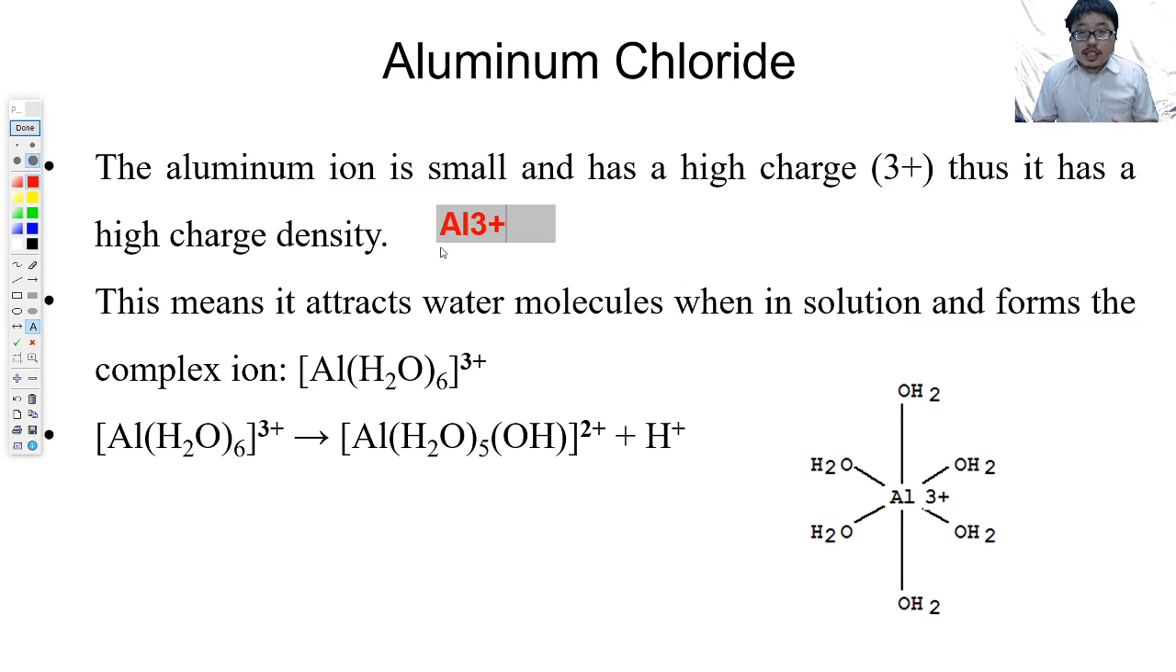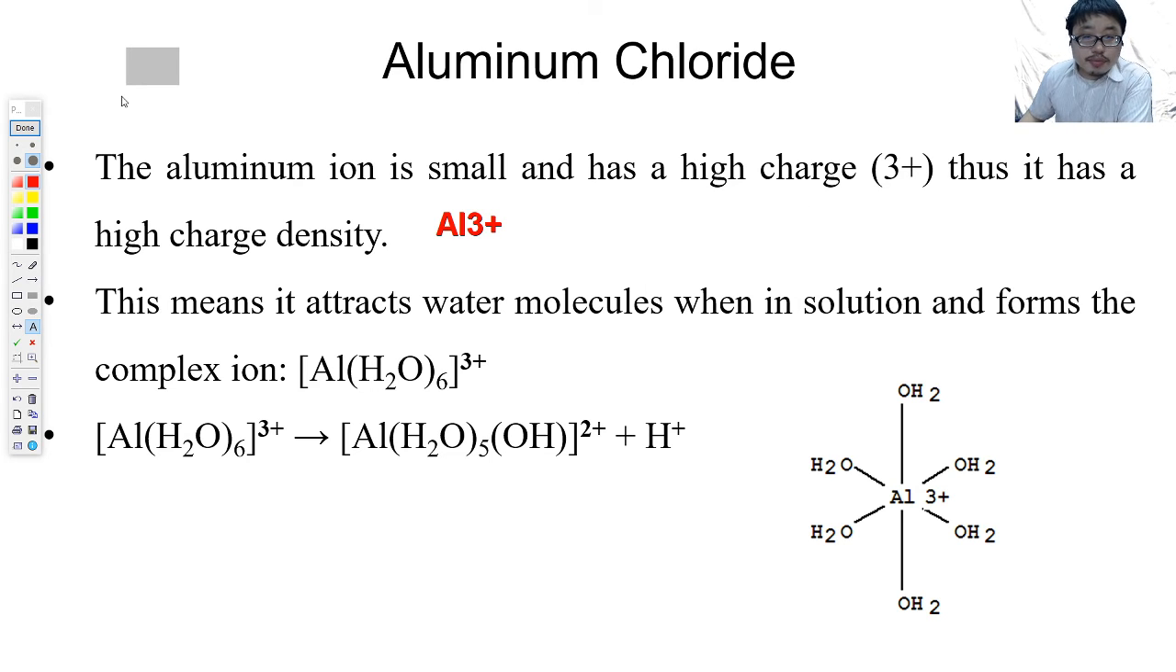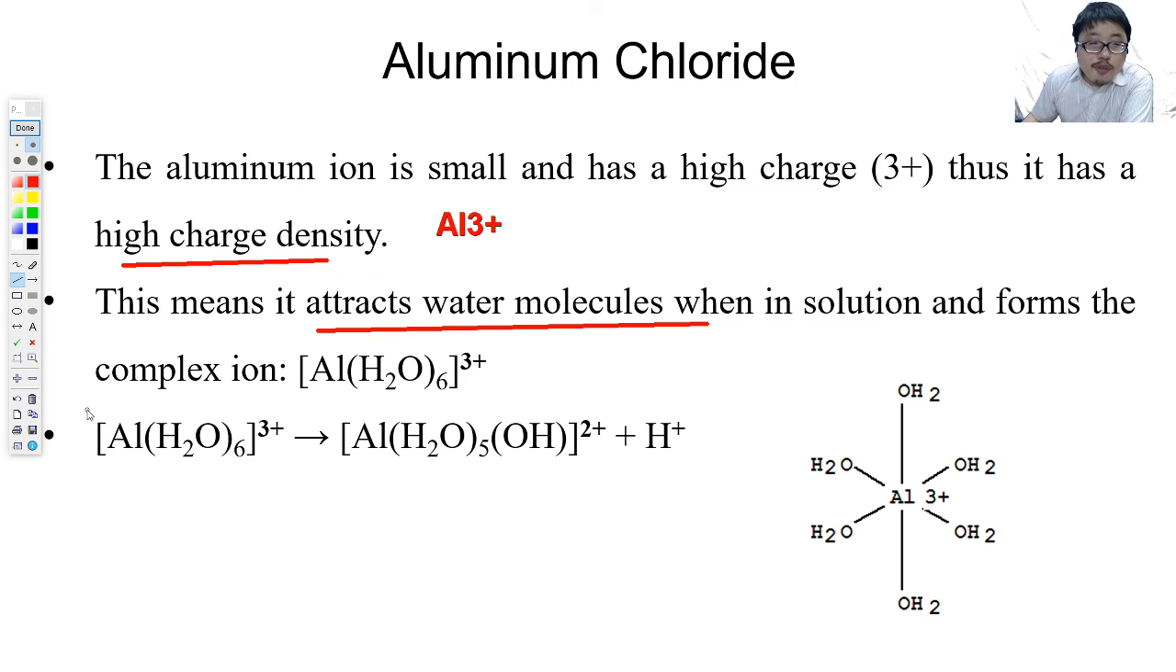So what's wrong with it, sir? Al3+ does not stay neutral in water. Unfortunately, you're going to learn this in A2. It has such a high charge, and it is small and dense, so it has high charge density. It causes water molecules to surround it and form what we call a complex ion, Al(H2O)6 3+. Okay, you're going to learn this in A2.